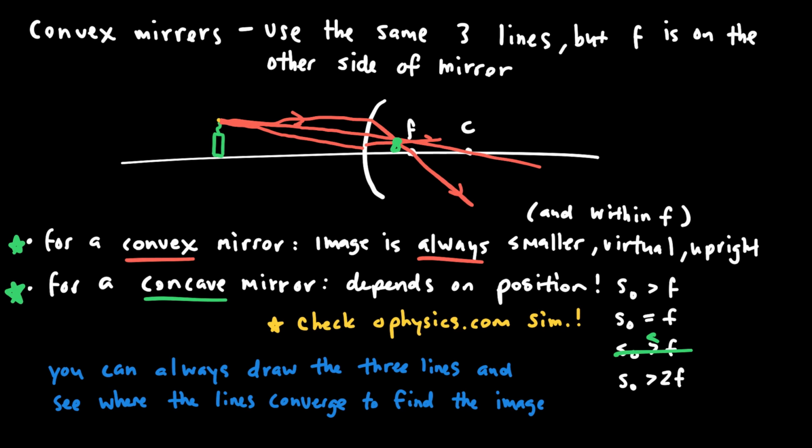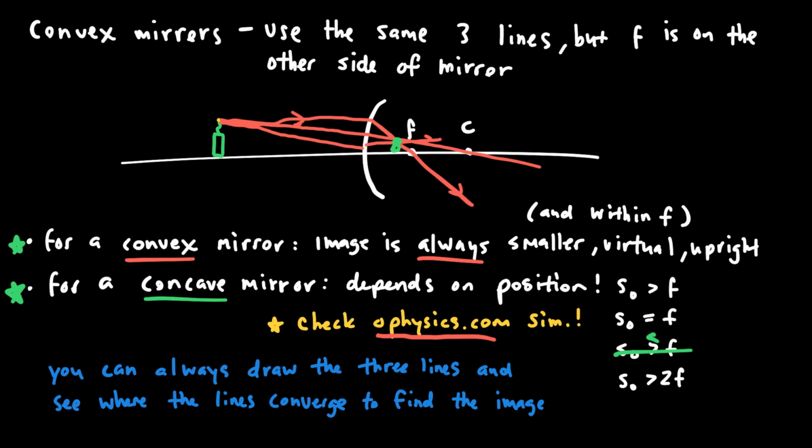My suggestion to you for that is to just go ahead and go to ophysics.com, where we've seen a great simulation for looking at flat mirrors and curved mirrors in order to understand how the object and the image are related to one another for different positions and different types of mirrors.